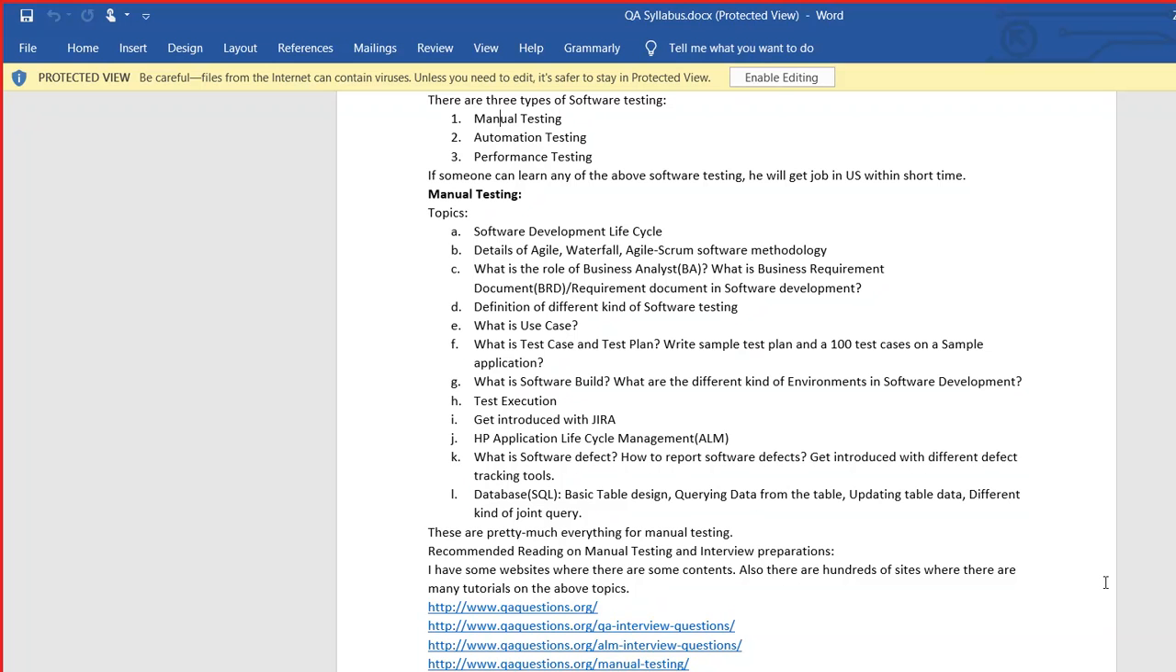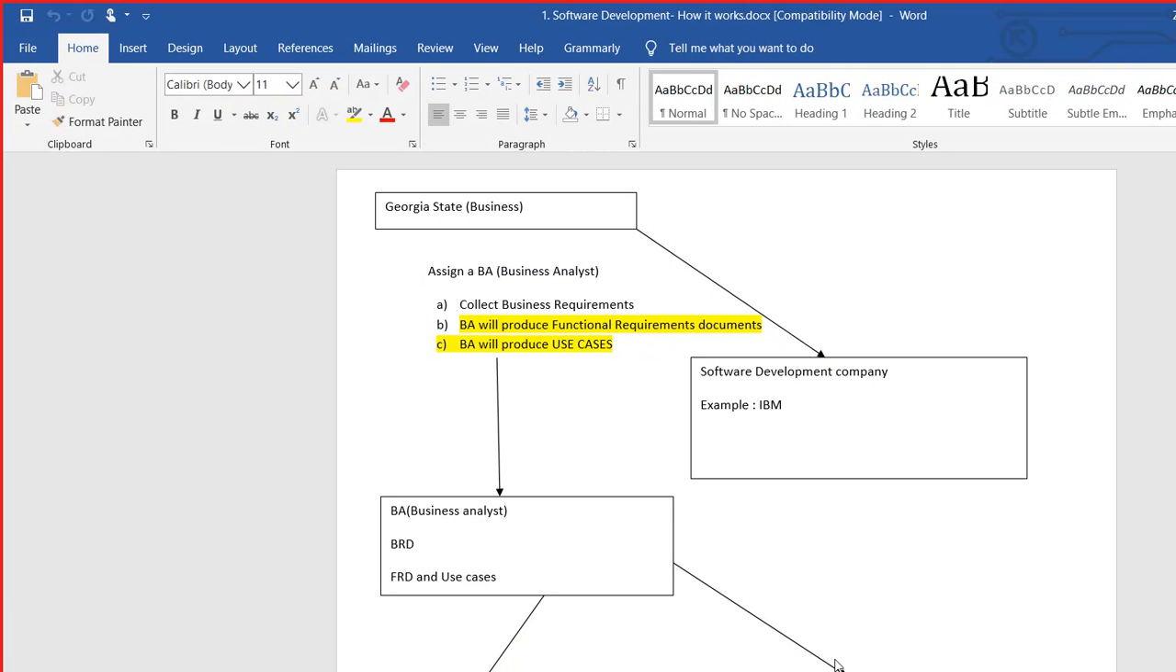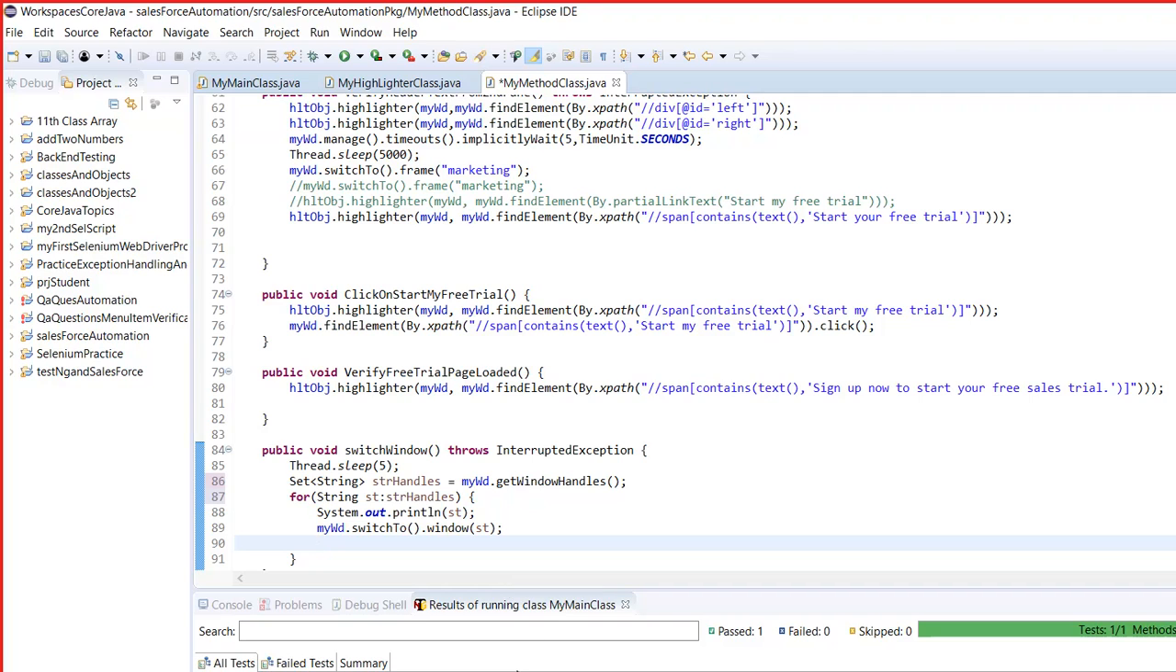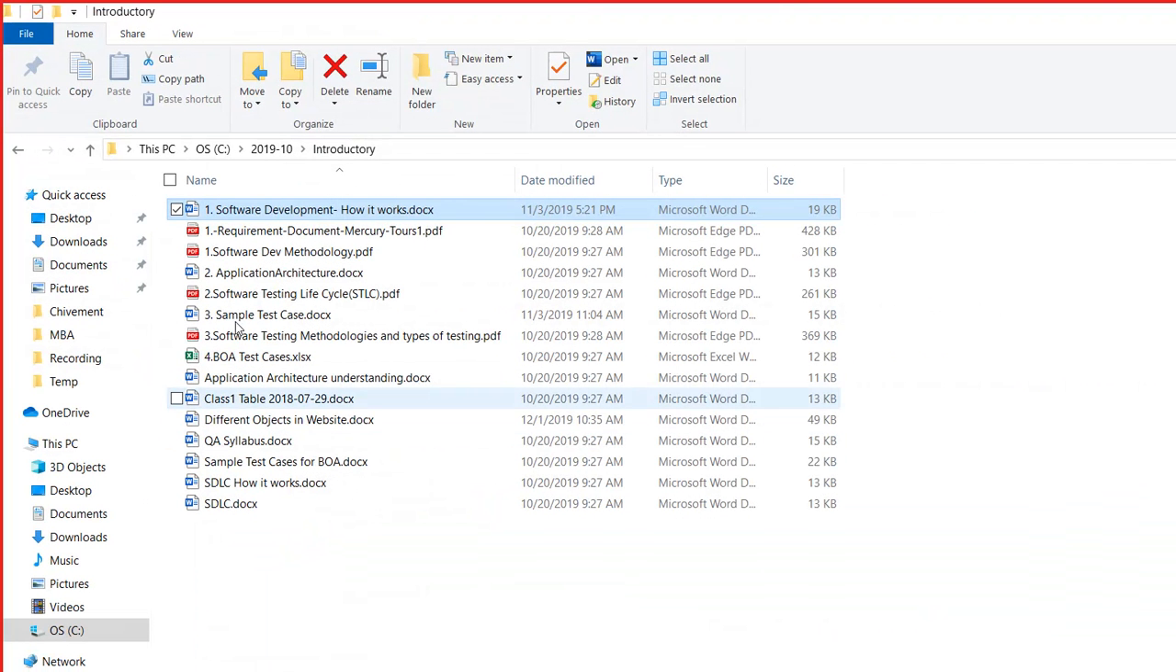Okay, and then in this automation testing part, we will be learning, let me bring the syllabus document, 1 second. Syllabus. So in this automation testing part, we are going to learn Java programming, and we will be learning automation in terms of Java programming, and what automation does, right?